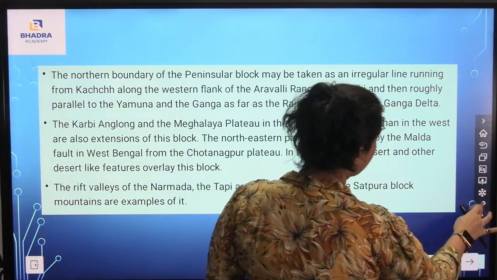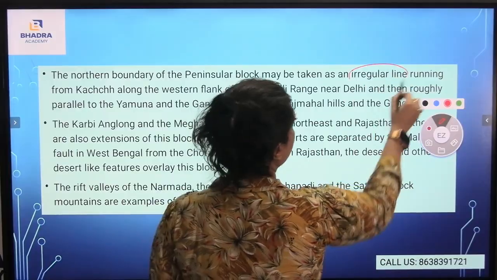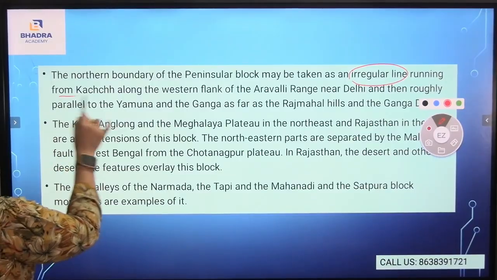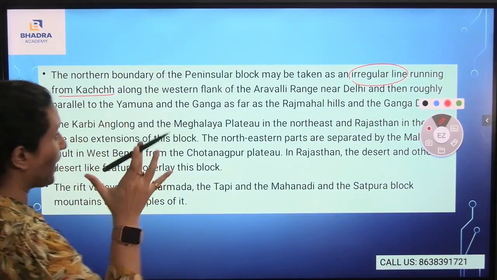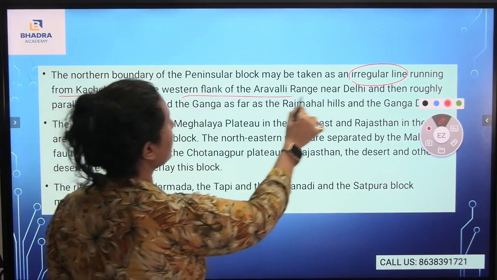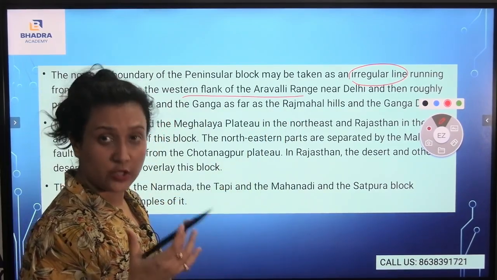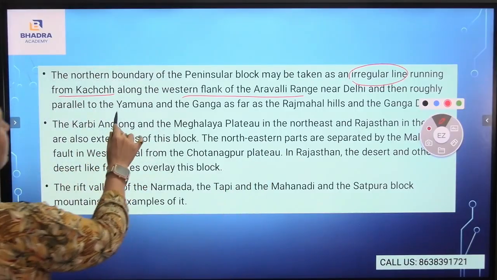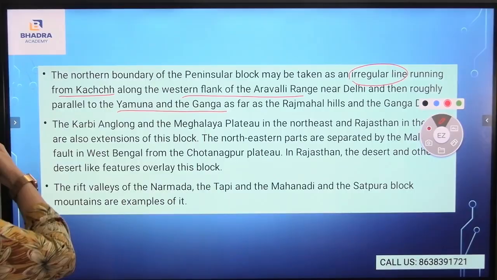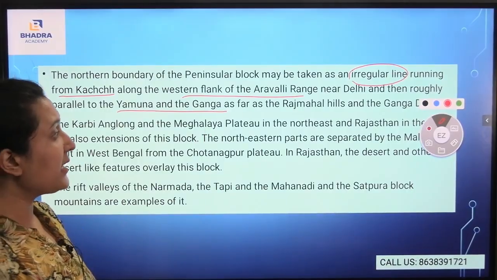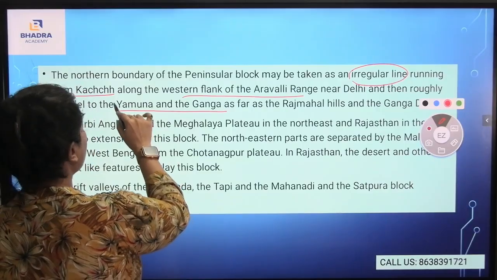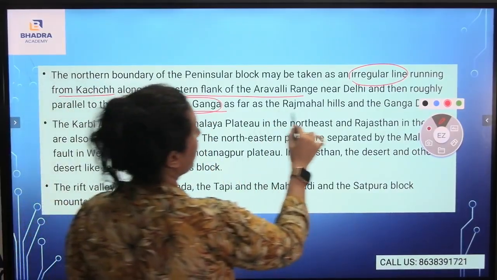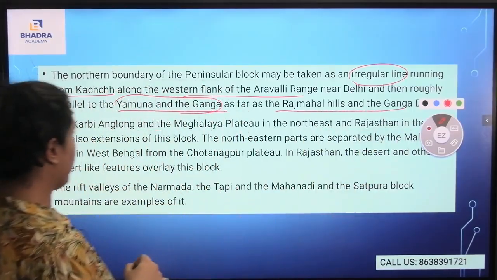It is an irregular line running from Kutch, which is in Gujarat, and then goes to the western flank of the Aravalli range, which is in parts of Delhi, and then roughly parallel to the Yamuna and Ganga, crossing to the Rajmahal hills and the Ganga delta.